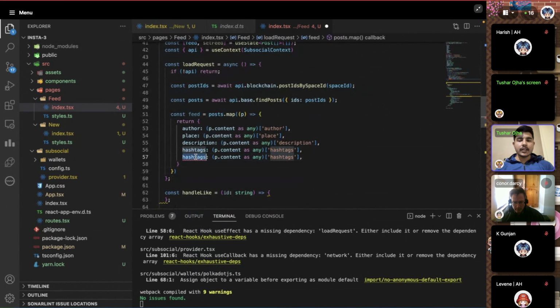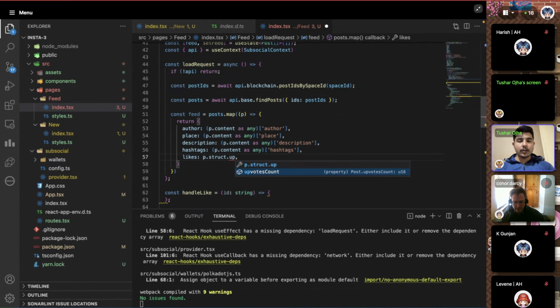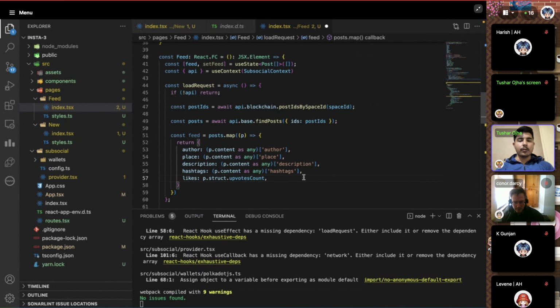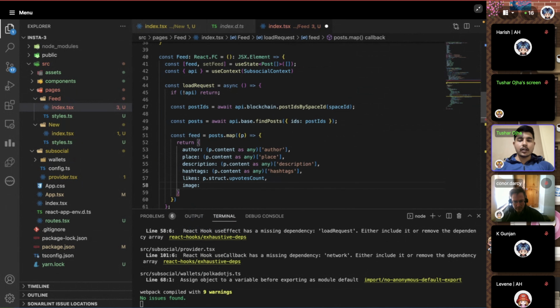So for likes as well, on the blockchain itself, we have the reaction count which we're going to use here. For that, you can just say p.structure.upvotesCount. So this is the number of likes which your post has received from the blockchain structure. This is coming from the blockchain structure directly. So we have author, place, description, hashtags, and we also need image. For that, we're going to use content again.